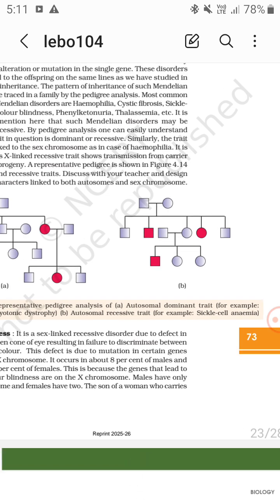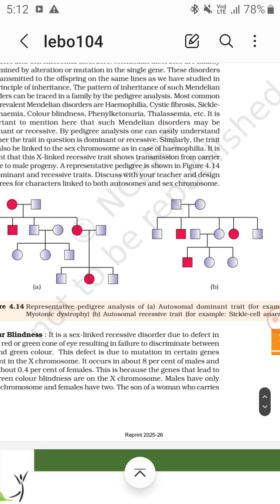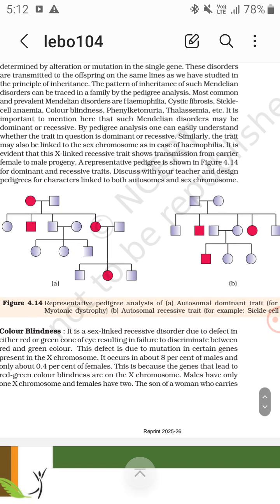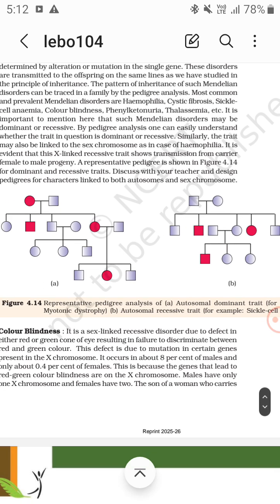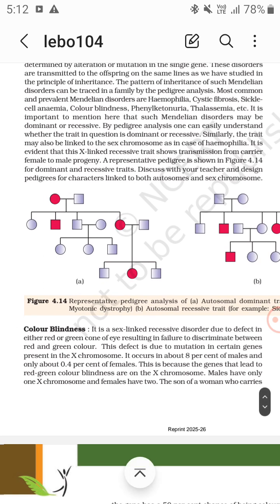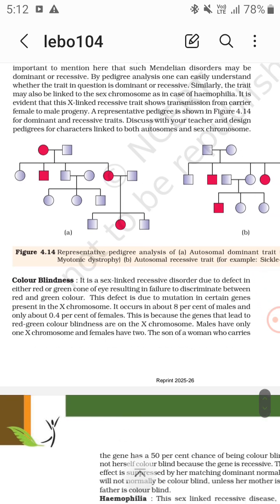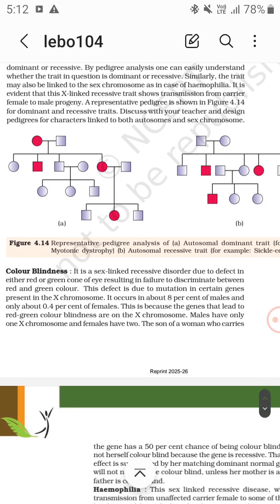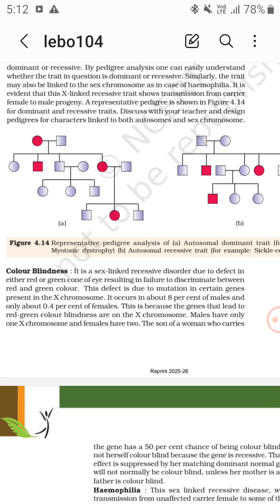They are not affected, but the offspring are affected. And in the first case, autosomal dominant trait, you see the parents are affected, meaning capital A and small a, and capital A and capital A is affected.